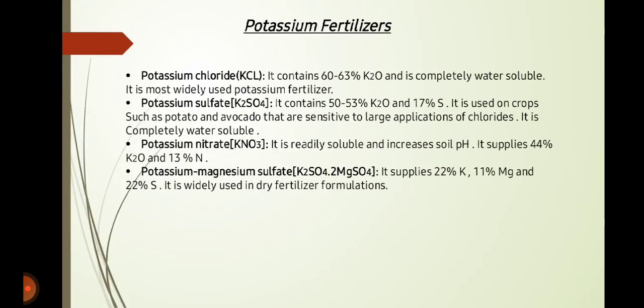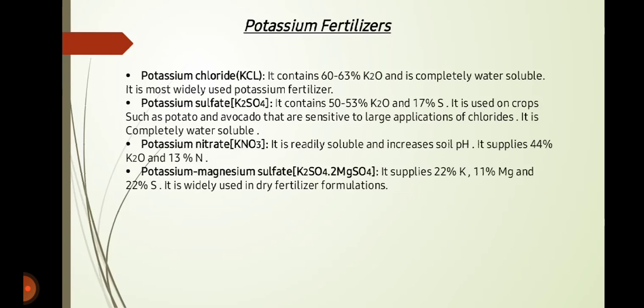Then we have potassium fertilizers. So its first source is potassium chloride. It contains 60 to 63% potassium oxide and is completely water soluble. It is the most widely used potassium fertilizer. Second is potassium sulfate. It contains 50 to 53% potassium oxide and 17% sulfur. It is used on crops such as potato and avocado that are sensitive to large applications of chlorides. It is completely water soluble.